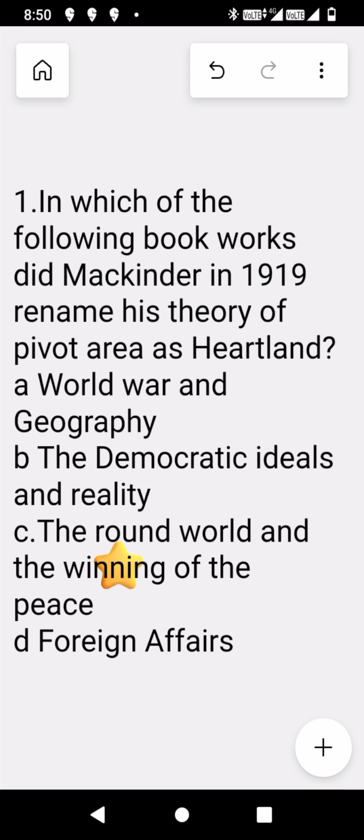Today I am going to discuss some of the important questions from UGC NET and JRF as well as SET examination. So let's start with the first question.